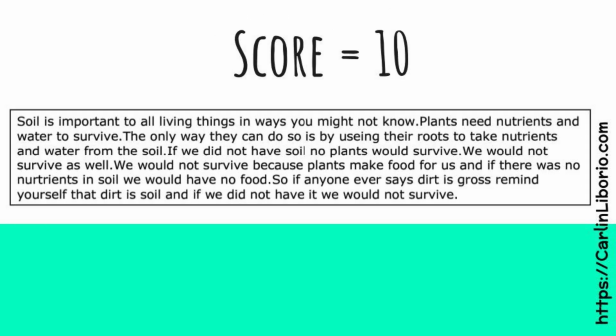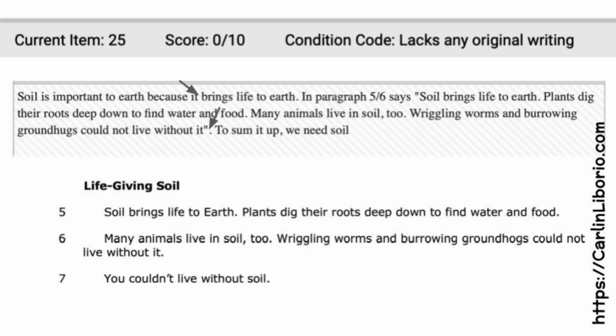Here's another one that scored a 10, third grade. Soil is important to all living things in ways you might not know. Plants need nutrients and water to survive. It talks about how they get the nutrients from the roots, how plants make food, and all the relationships with that.